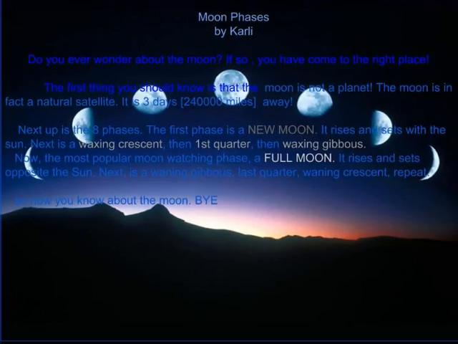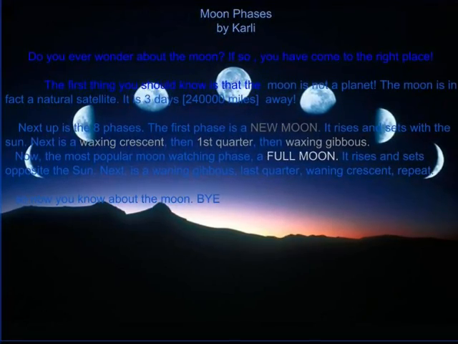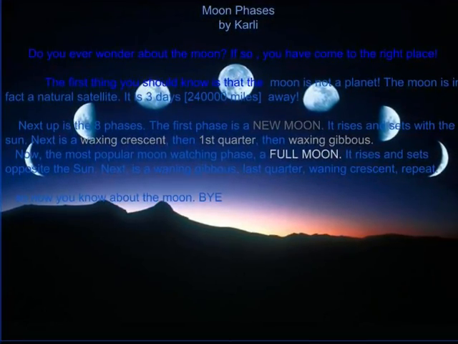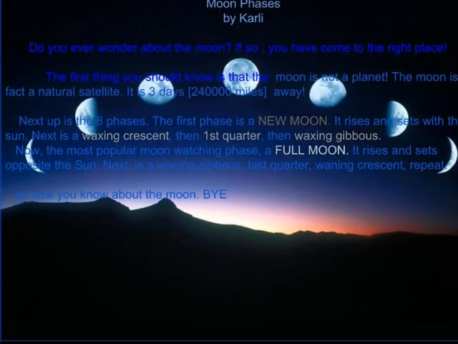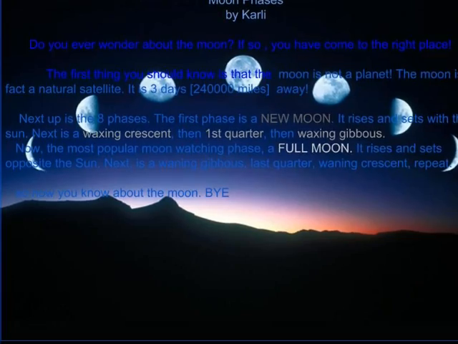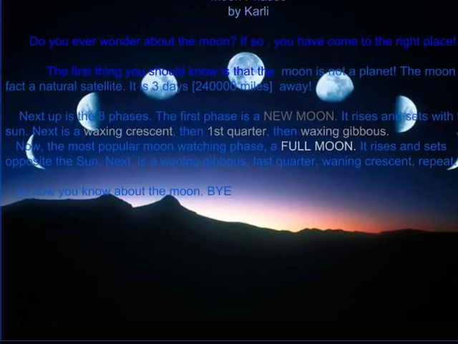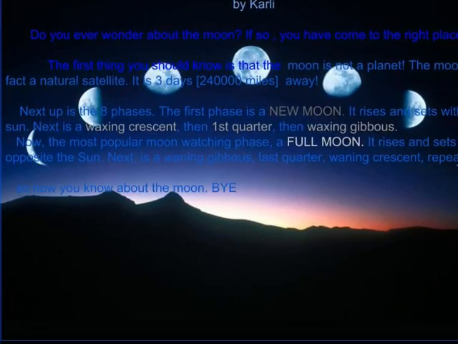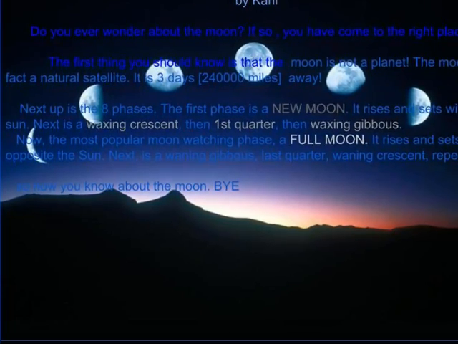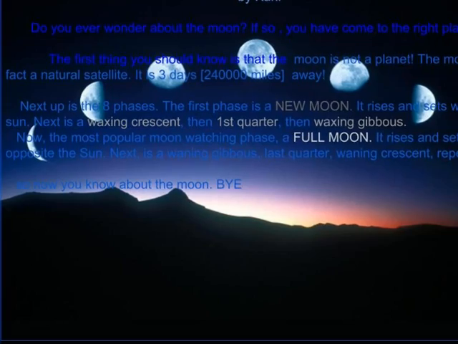Moon Phases by Carly. Do you ever wonder about the moon? If so, you have come to the right place. The first thing you should know about the moon is that it is not a planet. The moon is, in fact, a natural satellite. It is about 240,000 miles away.